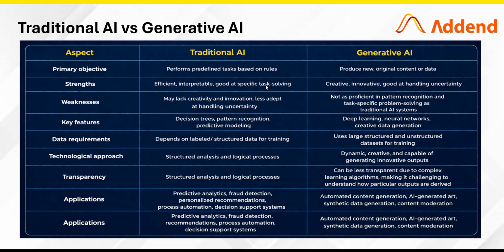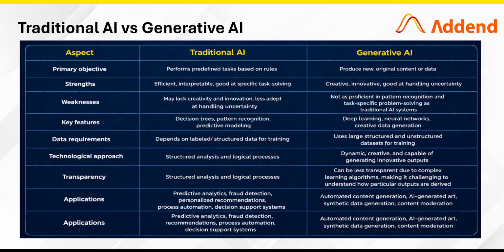Traditional AI versus generative AI. Traditional AI focuses on analyzing data and making predictions, while generative AI creates new content like text, images, and videos. Traditional AI is accurate and reliable for specific tasks. Generative AI is creative and can handle complex open-ended problems. Traditional AI lacks flexibility and creativity, while generative AI may sometimes produce inaccurate results and need validation.